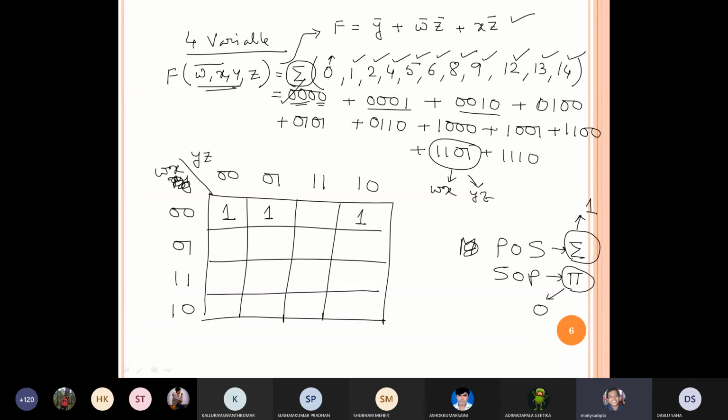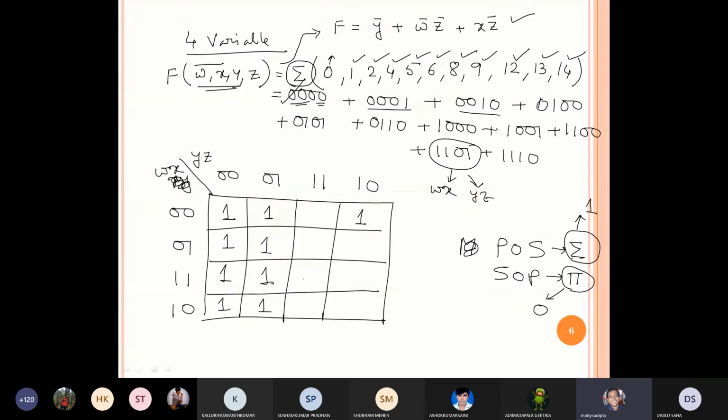Clear? We did product of sum and summation of product, didn't we? Did you forget? We did product of sum and summation of product. Yes, sir, we did. Okay? So that's why we are writing 1 here. So in this way, all the students can write all 1s over here. Yes or no? Yes, sir. Okay, so I am writing all those things.